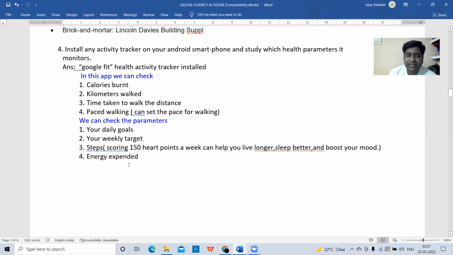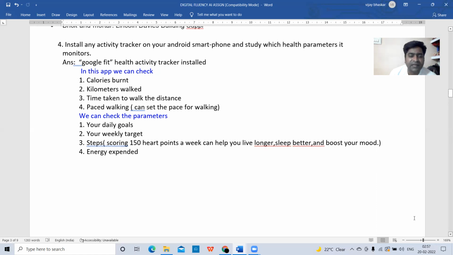And energy expended. Okay. What is the amount of energy you are expending for achieving these number of points? So all these points can be tracked by using this activity tracker. I have given this Google Fit. I installed this Google Fit in my mobile, so all these parameters I can check here.